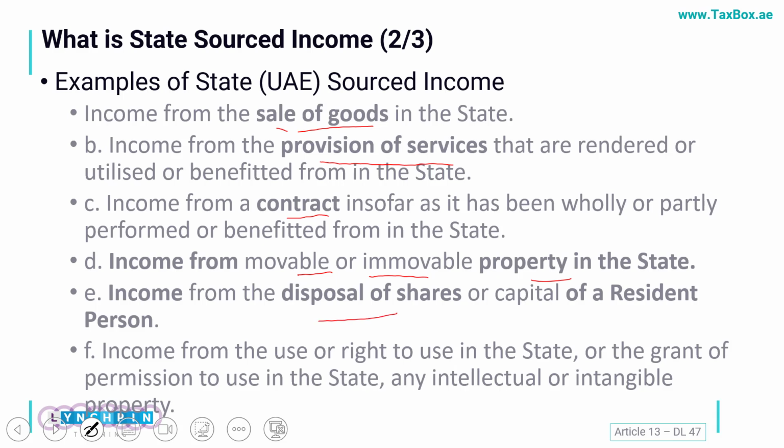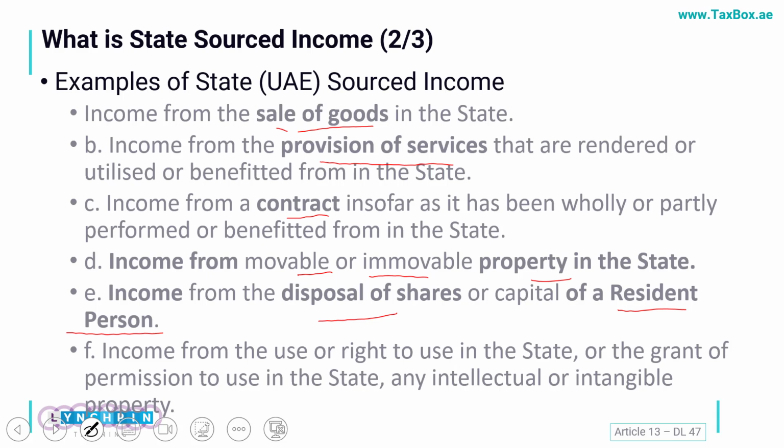So if I've invested in any shares or capital of a resident person, a company which is listed here or operating here, if I have invested from a foreign country into that company's shares, any income which I'll be generating would also be considered as a UAE sourced income.